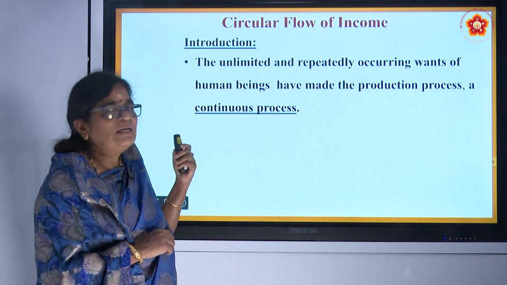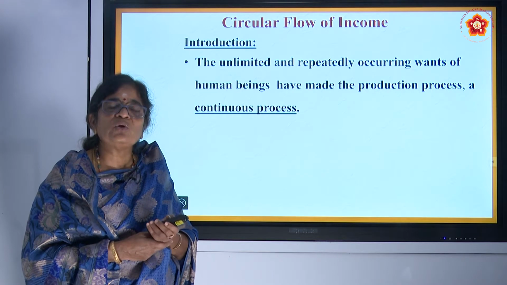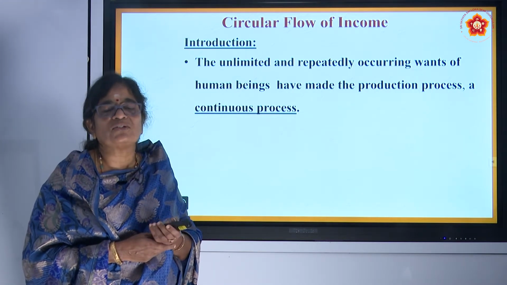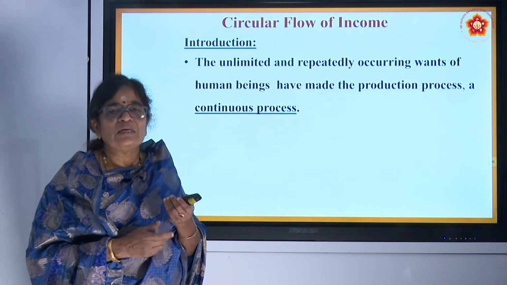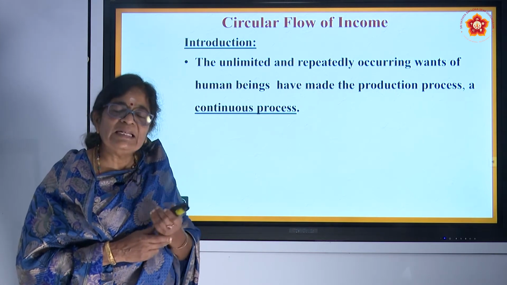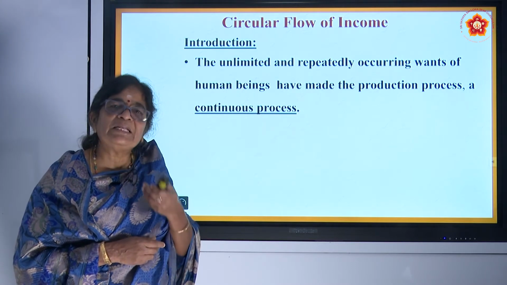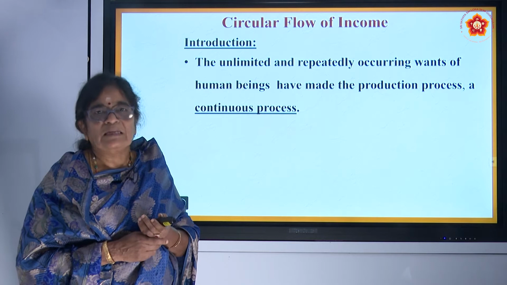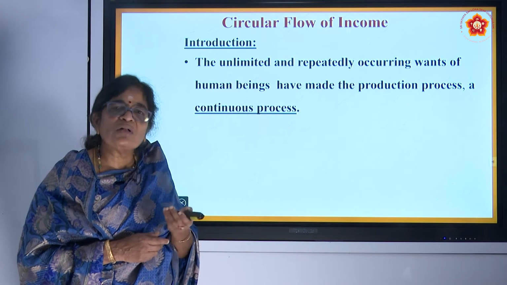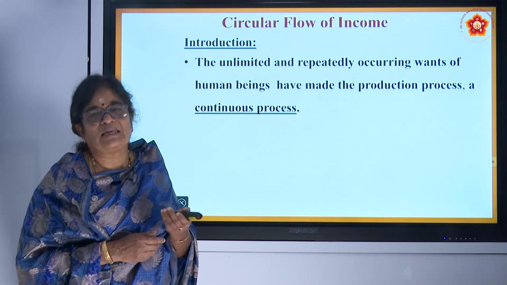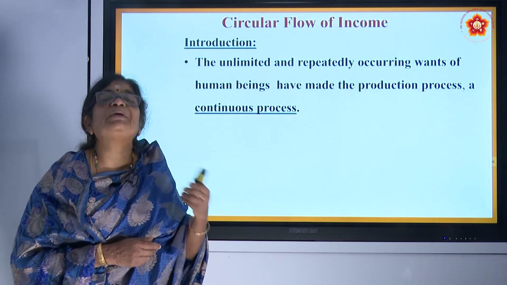Because the concept is that we have studied under microeconomics that human wants are unlimited. Not only unlimited, they are also recurring wants, that is, repeatedly occurring wants. For instance, in my family, if I need 30 kilos of rice per month, it's not only for a particular month. It is repeatedly, each and every month, that I need that 30 kilos of rice for our cooking and eating purposes. That means the wants of human beings are repeatedly occurring. Therefore, to satisfy the human wants, even the production has to go on repeatedly.